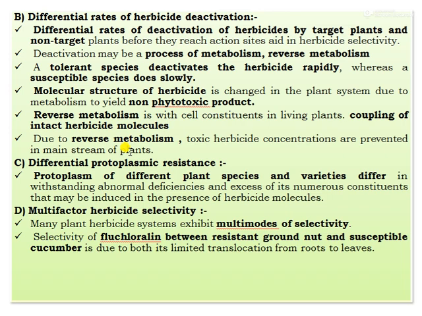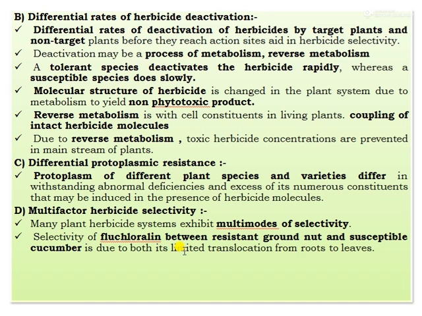The protoplasm of the different plant species and varieties differs in its ability to withstand abnormal deficiencies and excesses of its numerous constituents that may be induced in the presence of the herbicide molecules. And the next and the last, that is multi-factor herbicide selectivity. Many plant-herbicide systems exhibit multiple modes of selectivity.